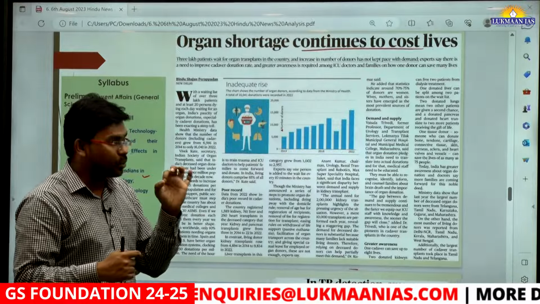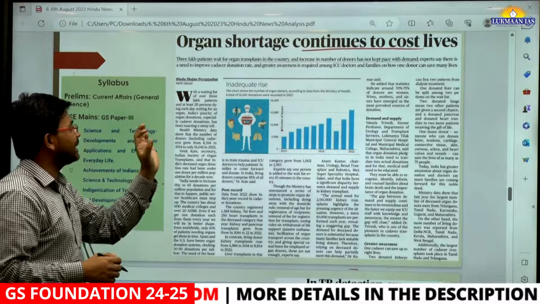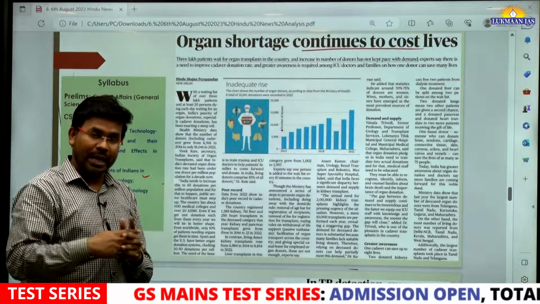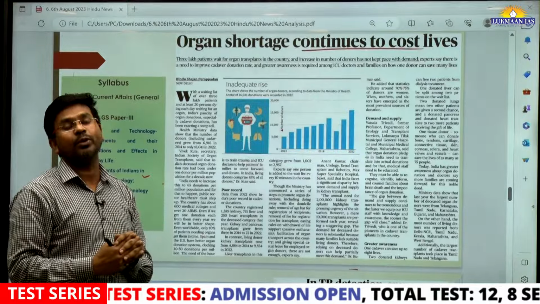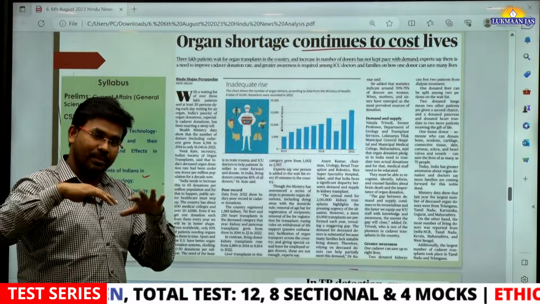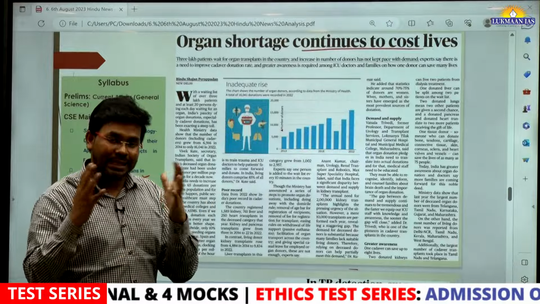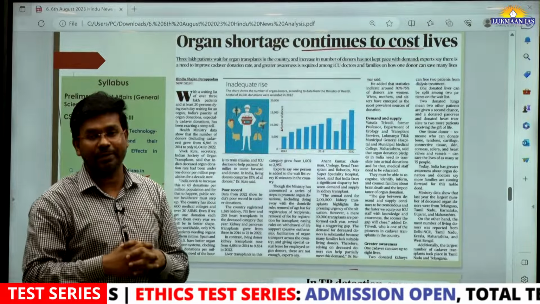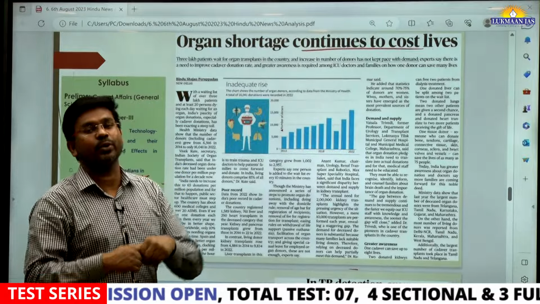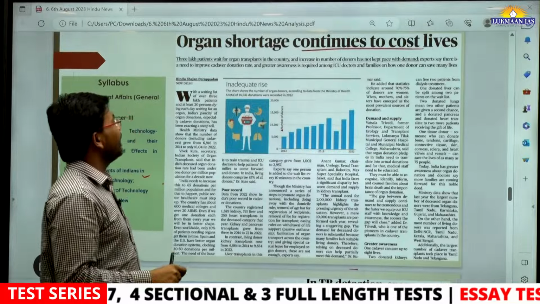There are 3 lakh persons waiting for organs and only 16,000 people willing to give their organ. Out of them, 85% are living donors, and only 15% have consented to donate their organ after death, which is very less.